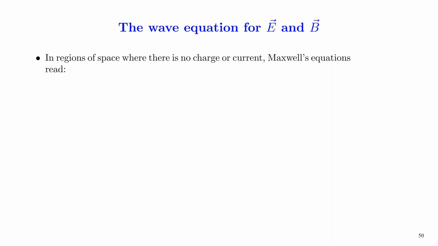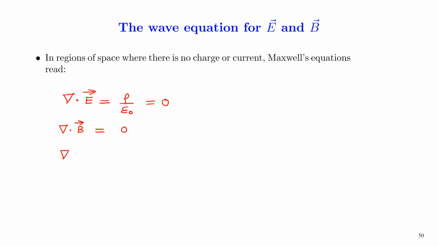So we are going to discuss the occurrence of electromagnetic waves in vacuum. In vacuum, we assume that there are no sources of charges or current. So in vacuum, we can write Gauss's law as del dot E equal to rho over epsilon 0, and since there are no sources of charges, we can take rho as equal to 0, and therefore this equation will be equal to 0. Now Gauss's law for magnetism reads del dot B equal to 0.